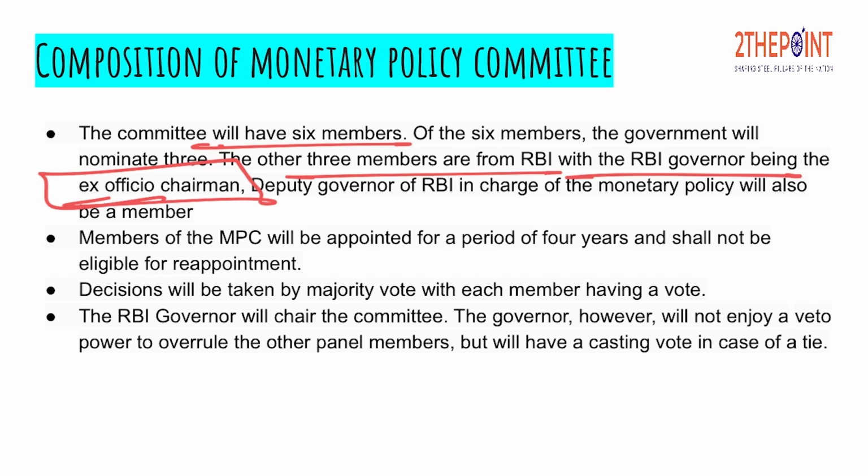I would like to highlight one point here. I hope you are acquainted with the fact that there are 4 deputy governors with RBI, and the one who is responsible for making the monetary policy is also part of the committee. So as I told, there are 3 people coming from RBI: one being the governor himself, the other being the deputy governor in charge of monetary policy, and the third being the executive director of the bank in charge of monetary policy. Also, the 3 members that the government nominates are people from distinguished backgrounds in the field of economics, public policy, law, etc.